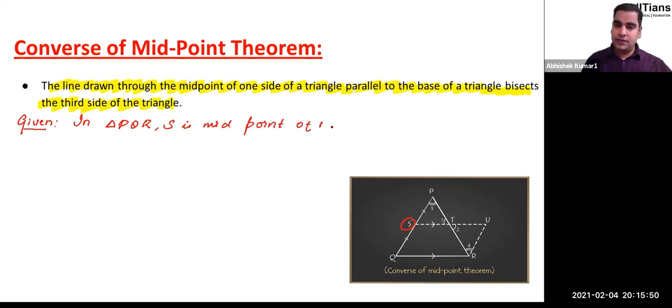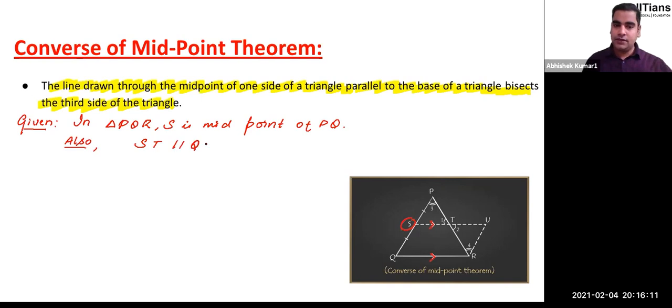That is what has been given to us. Also, what are we provided? We are also provided that this line ST is parallel to QR. Understood? The second thing which is provided to us here is that this ST is parallel to QR.